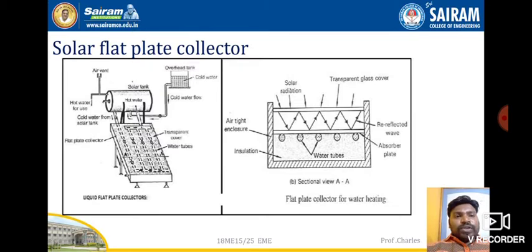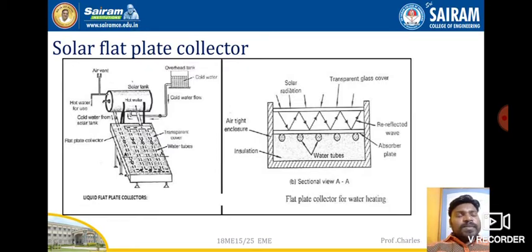So heat will be absorbed, and beneath that absorber plate, there will be a series of water tubes placed through which water will be flowing throughout. So this is the place where water will be heated up, and the remaining area will be insulated so that heat will not be transferred to the surroundings.